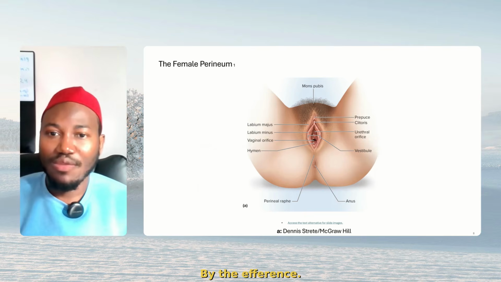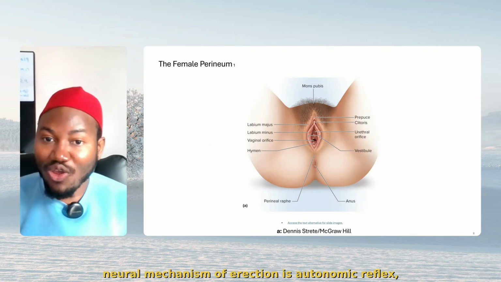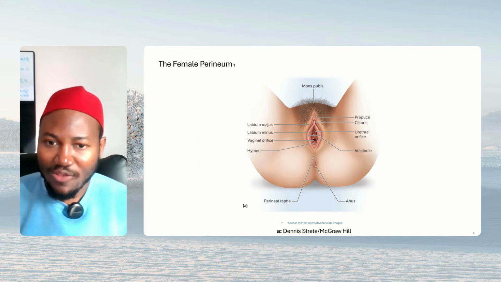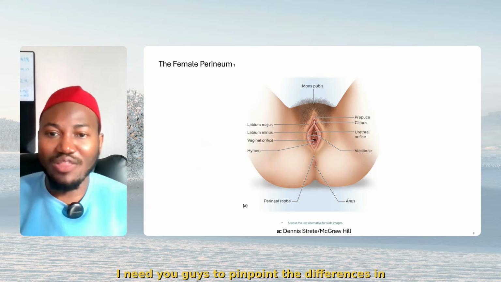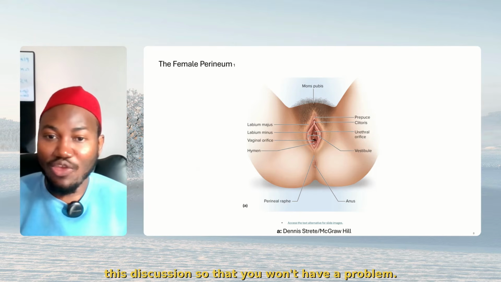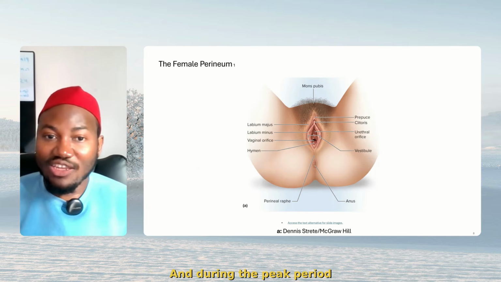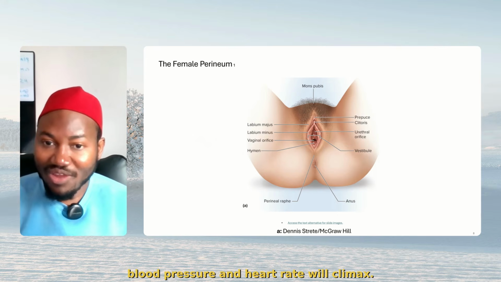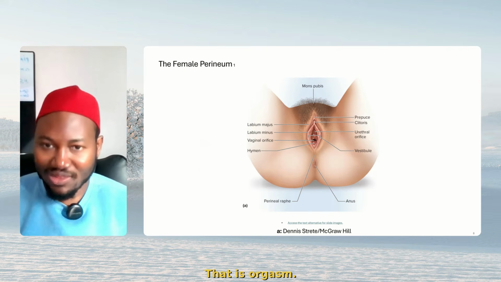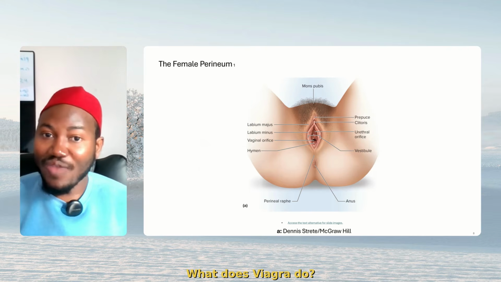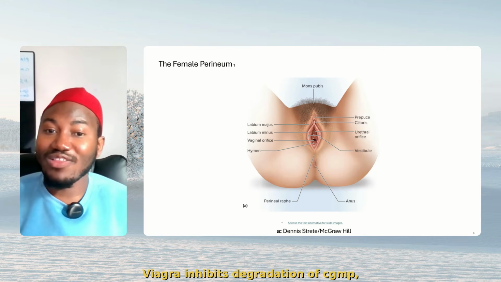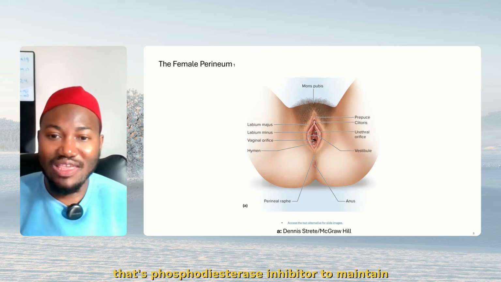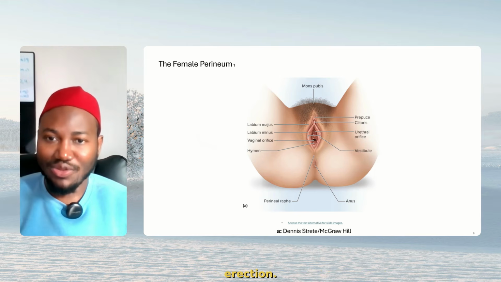The neural mechanism of erection is an autonomic reflex, which we just discussed. I need you to pinpoint the differences in this discussion so that you won't have a problem. During the peak period of orgasm, respiration, blood pressure and heart rate will climax. Viagra, what does Viagra do? Viagra inhibits degradation of cGMP, that's a phosphodiesterase inhibitor, to maintain erection.